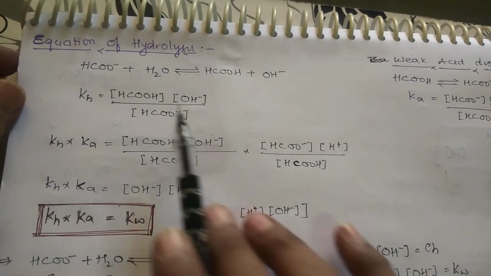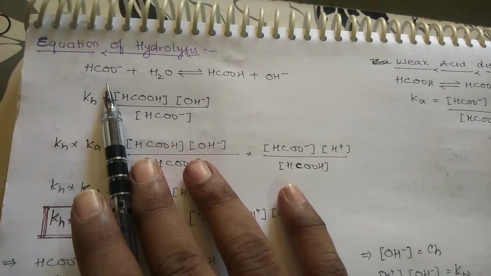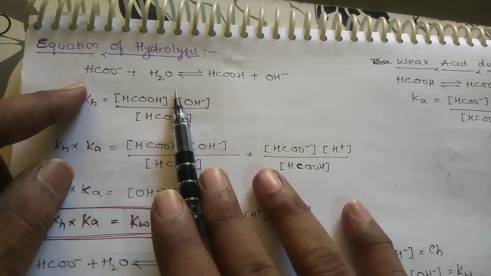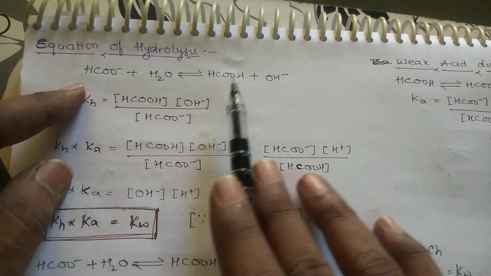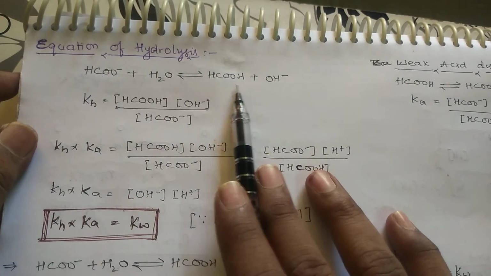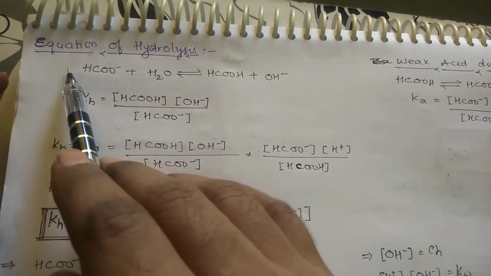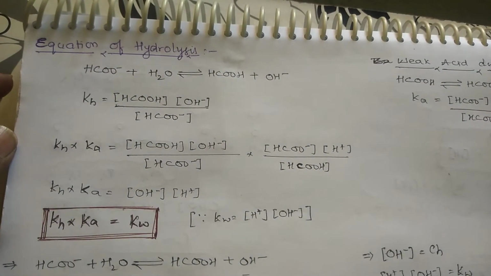So if you want to write the equation for the hydrolysis, you go only for the ions that undergo hydrolysis. We know that only the weak acid ion, HCOO minus plus H2O, undergoes hydrolysis, so it forms HCOOH plus OH minus. The same equation I am taking here also. See, this is the same equation.